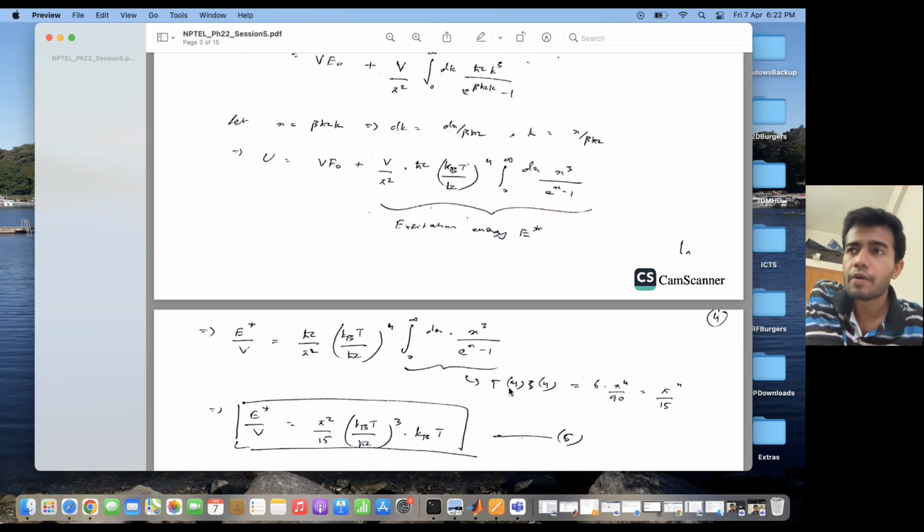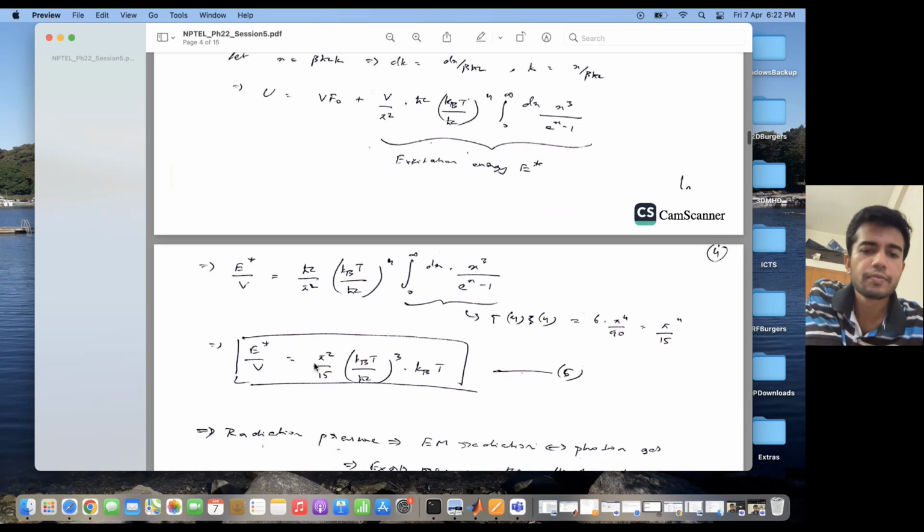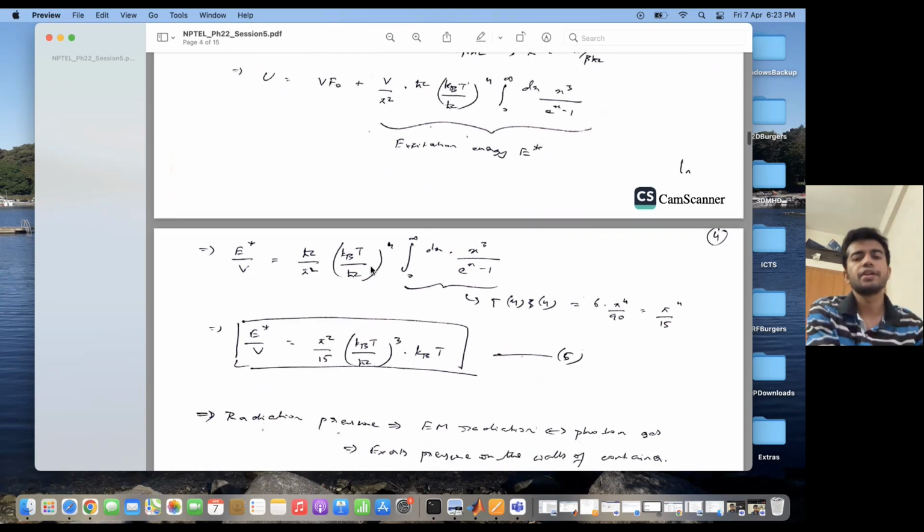Now, if you remember our class on Bose-Einstein condensation, we had a similar integral which could be written in terms of a gamma function and the Riemann zeta function. So this integral is nothing but gamma 4 into zeta 4. Gamma 4 is equal to 6 and zeta 4 is π to the power 4 by 90. So this thing becomes equal to π to the power 4 by 15. Therefore, the excitation energy per unit volume is equal to π² by 15 (kBT by ħc)³ into kBT. Okay, so this is the expression for the excitation energy of blackbody radiation.